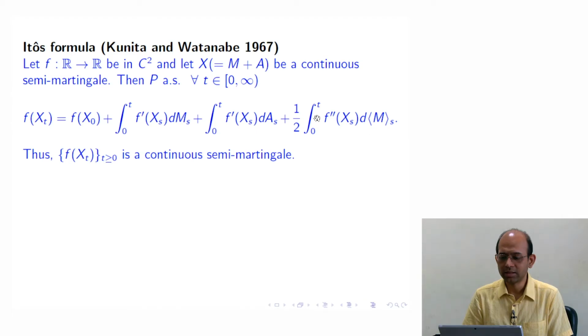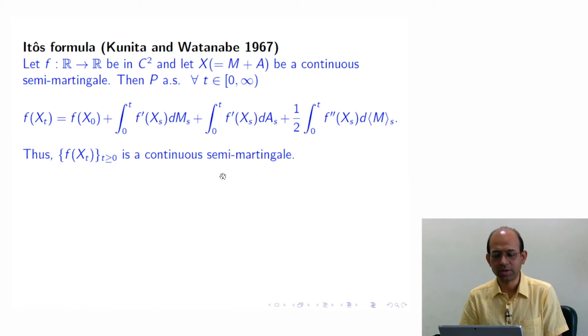And these two terms, 0 to t, are continuous path processes. So this is a local martingale, and this part is a continuous bounded variation process. So this is also a semi-martingale decomposition of f of xt. So f of xt is also a continuous semi-martingale.